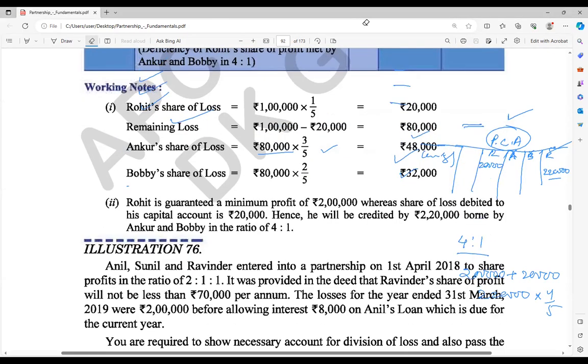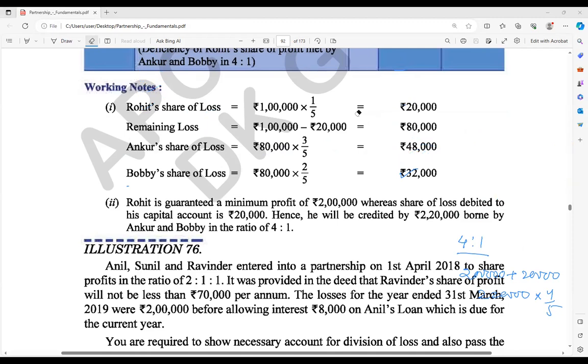Now we are going to see one more question, of a similar type. In this question, the other accounts also we should maintain, and we will do this. After that, we will move to the next chapter. Anil, Sunil, and Ravinder enter into a partnership on 1st April 2018 to share profit in the ratio 2 is to 1 is to 1. It was provided in the deed that Ravinder's share of the profit will not be less than 70,000 per annum.